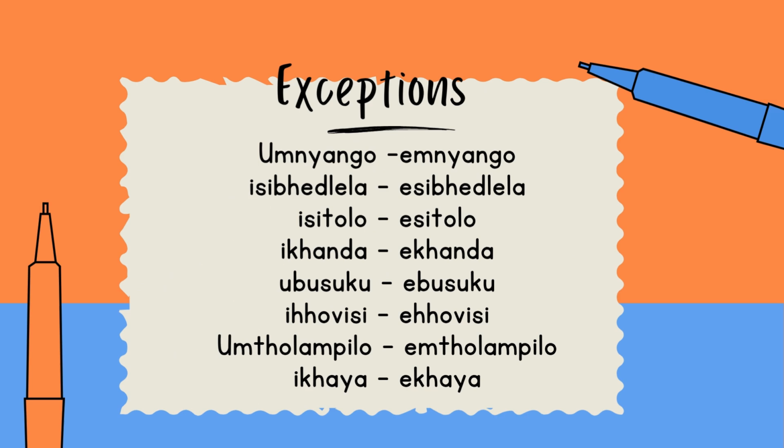Ubusuku, the night, will be ebusuku. Ihhovisi, an office, will be ehhovisi. Umtholampilo will become emtholampilo. Ikhaya will become ekhaya. Umtholampilo is a clinic and ikhaya is a home.